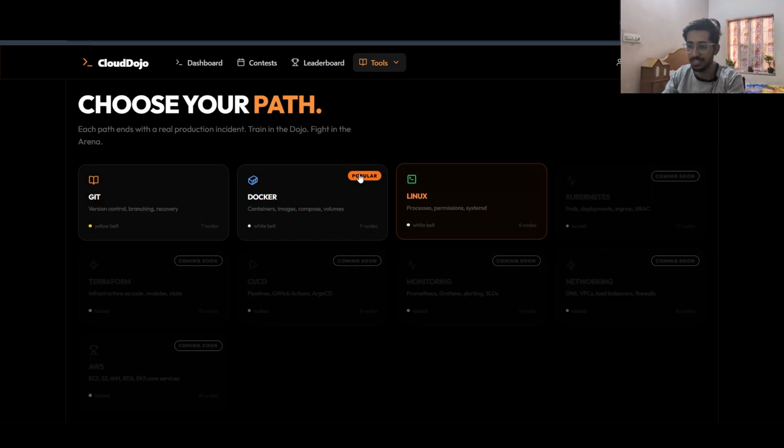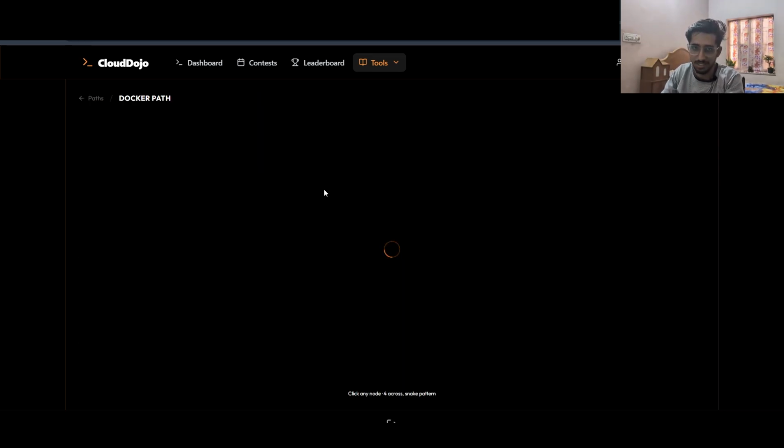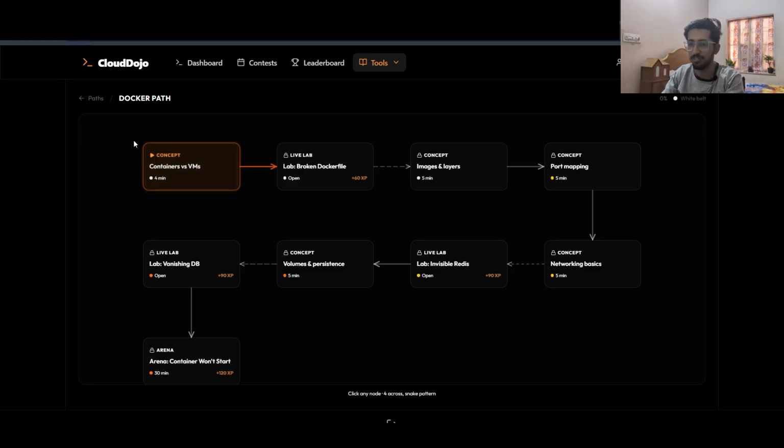There are different paths available. So if, say, you want to learn Docker, you can just go to the Docker section and follow these concepts. Under concept, you will get some theoretical content. Once you have read that theoretical content, you can go to live labs.